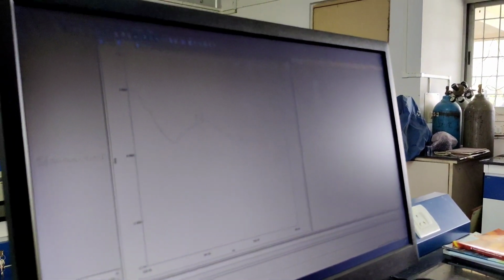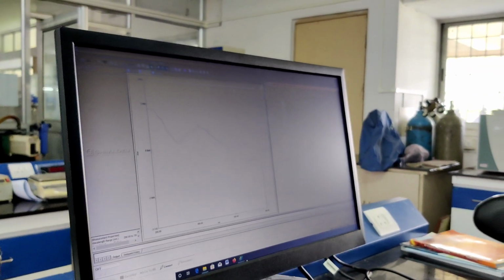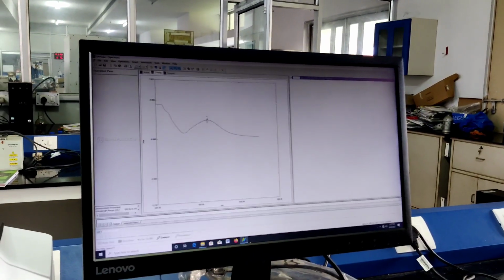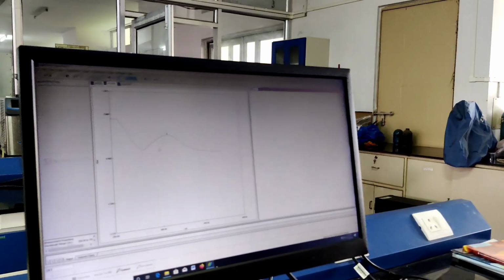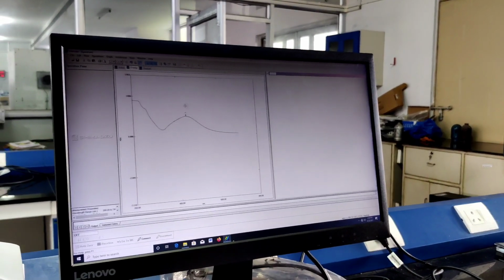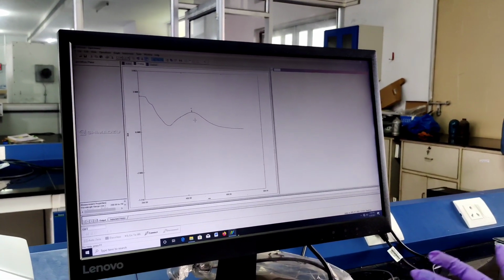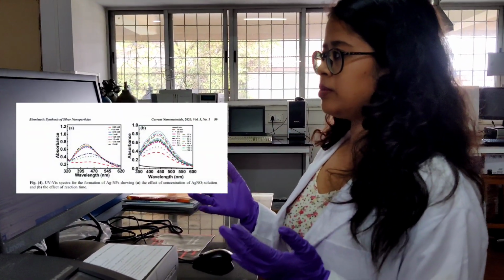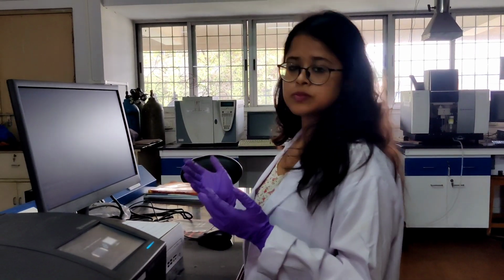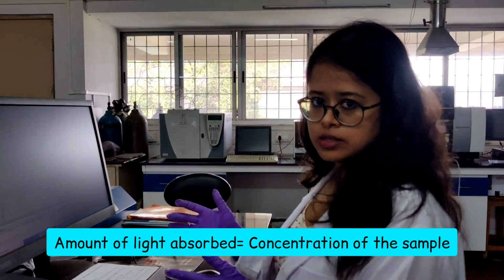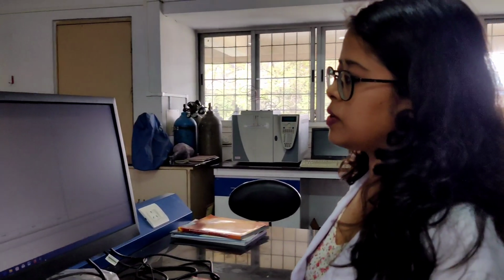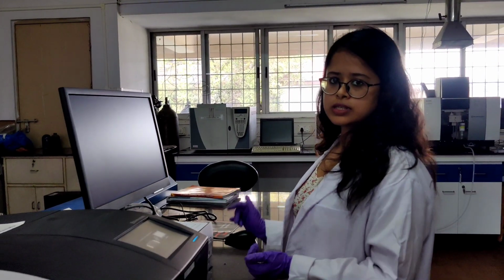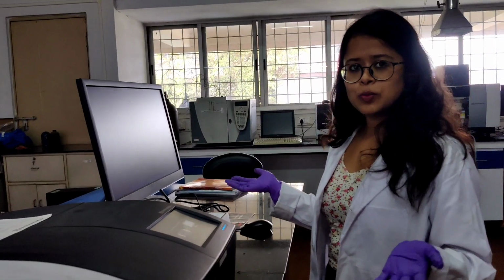There is a peak around 400 to 500 nanometer wavelength. In this range we can confirm there is a peak absorption maximum, between 400 and 500 nanometer. UV visible spectroscopy is a quantitative technique in which we can measure how much light is absorbed by the chemical substance present in the sample. Here the absorption happens at around 430 to 435 nanometer. This is what we can detect, and from here we can prove that nanoparticles are formed.